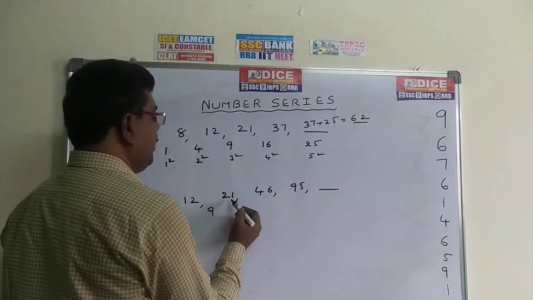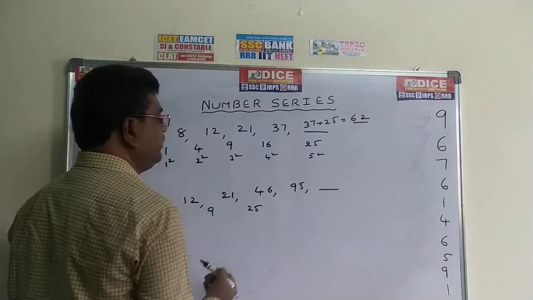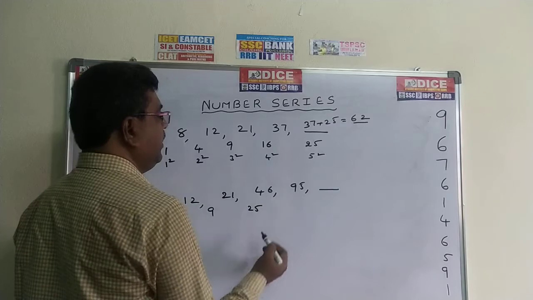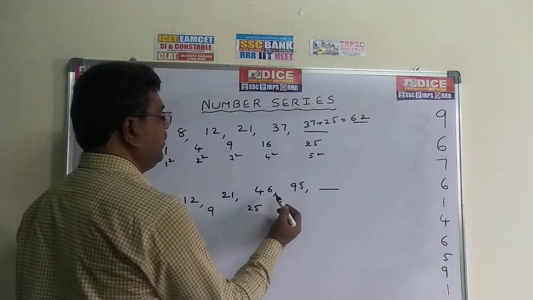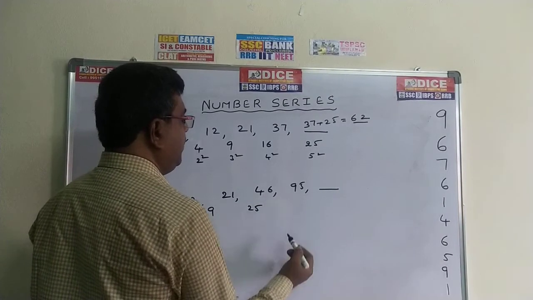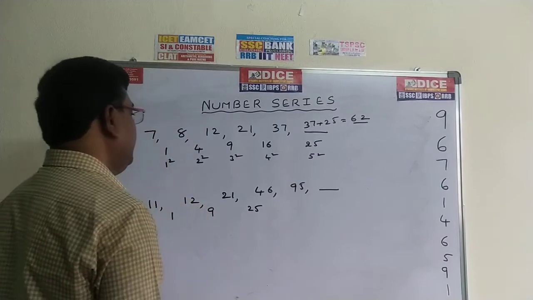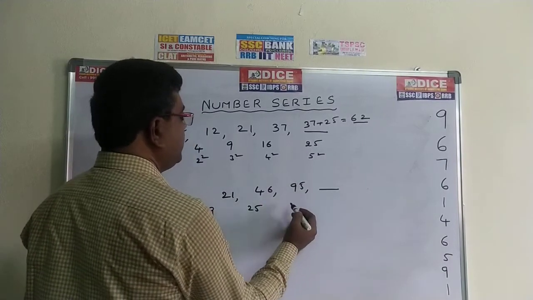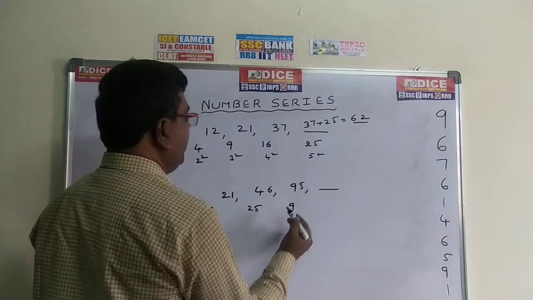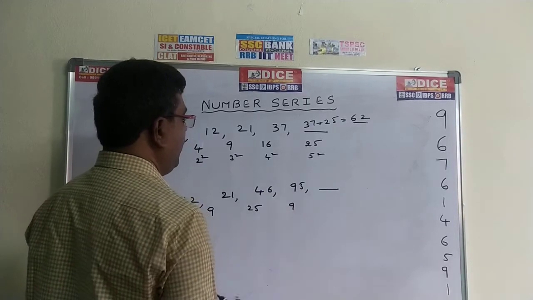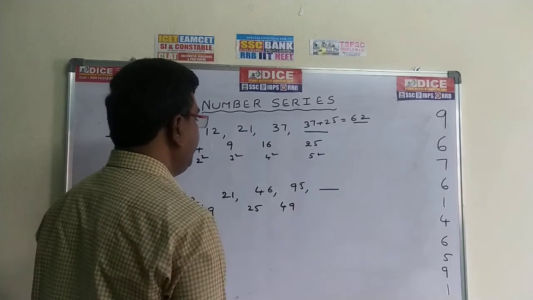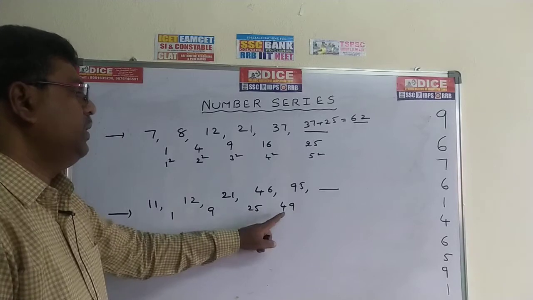Next, 46 minus 21 is 25. 95 minus 46, the value becomes how much? It is 49. So 49 is the difference.